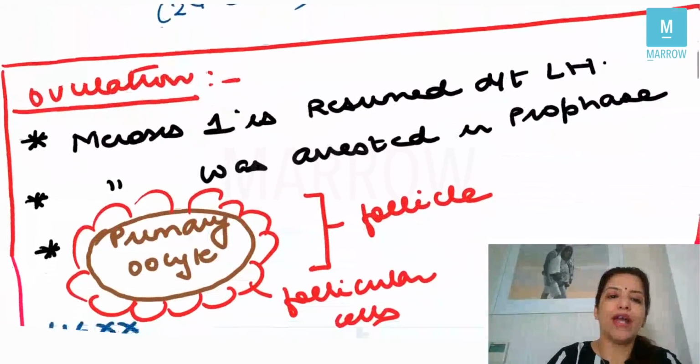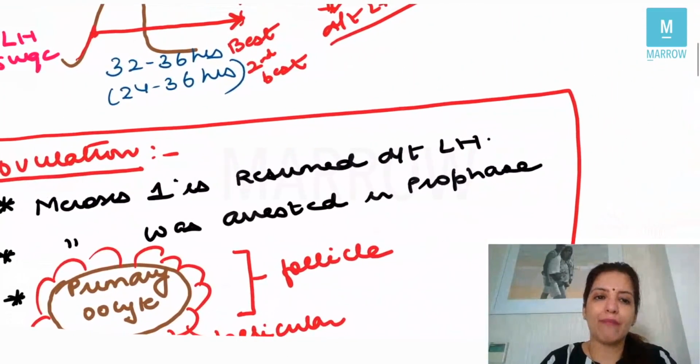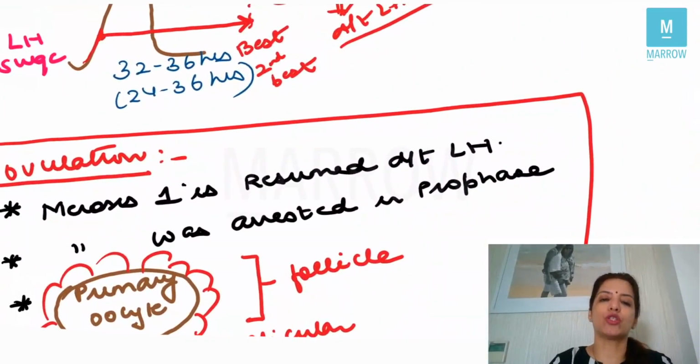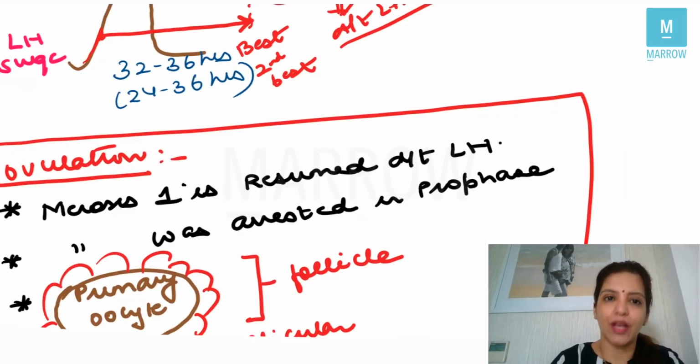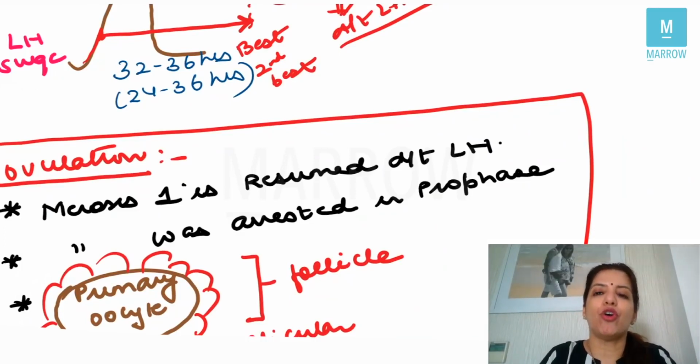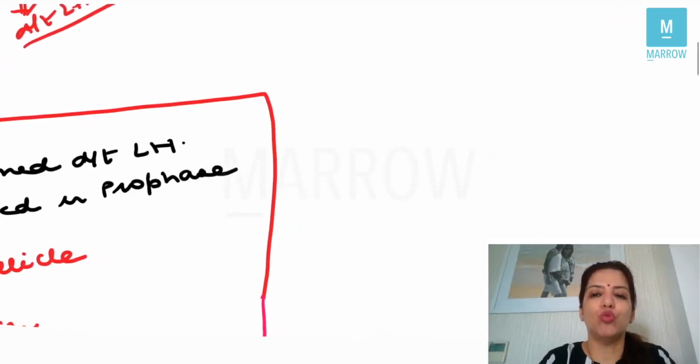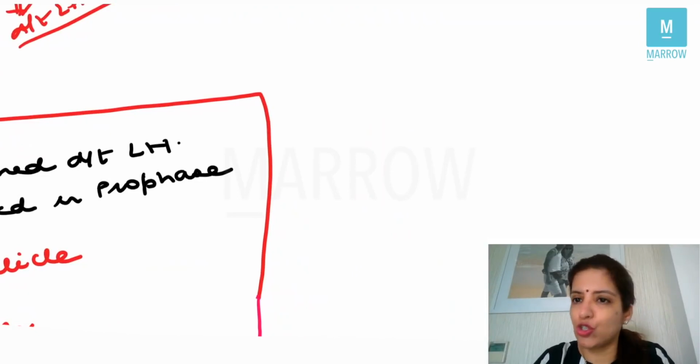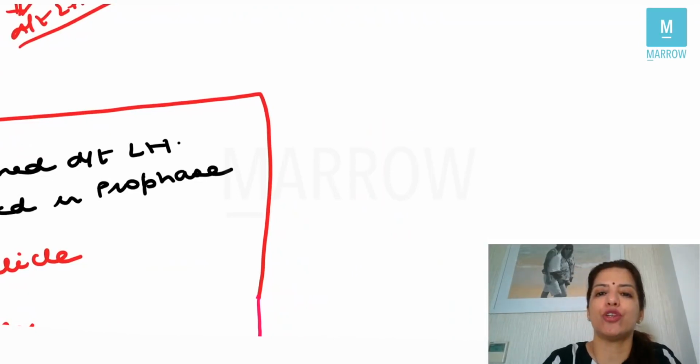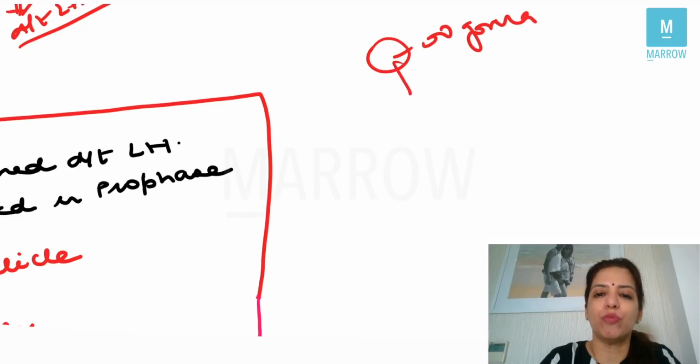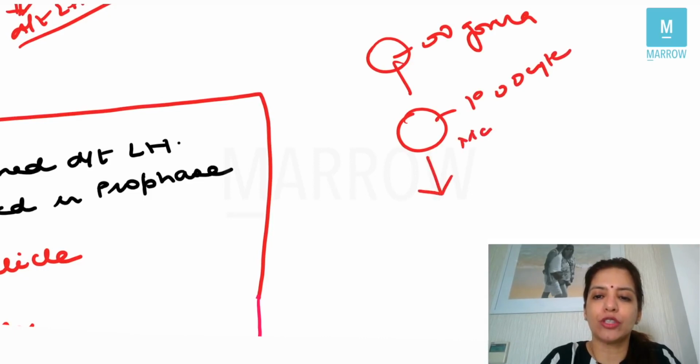Now, when I say ovulation, what happens in ovulation is that meiosis 1 is resumed, right? Now, if you remember your oogenesis, you will remember that oogenesis began in the intrauterine life, and in the intrauterine life, the oogonia got converted into primary oocyte. Primary oocyte then started undergoing meiosis 1, but this meiosis 1 was arrested.